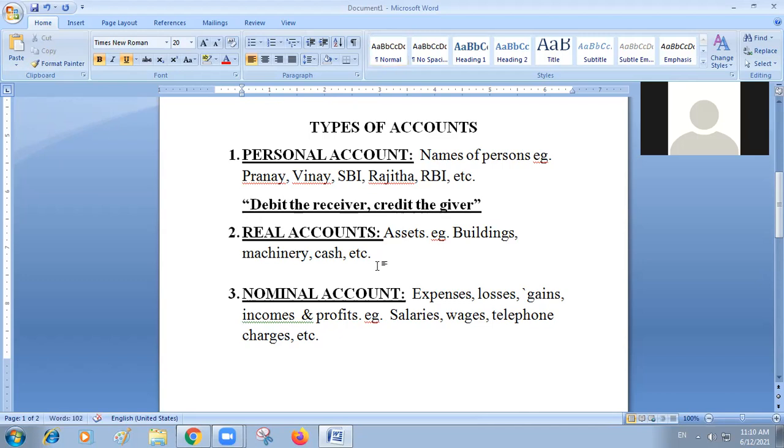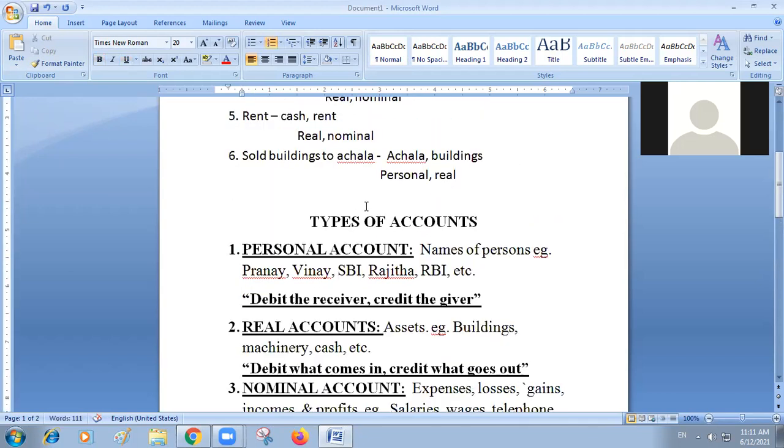In real accounts, the principle is: debit what comes in and credit what goes out. Debit what comes in, credit what goes out.